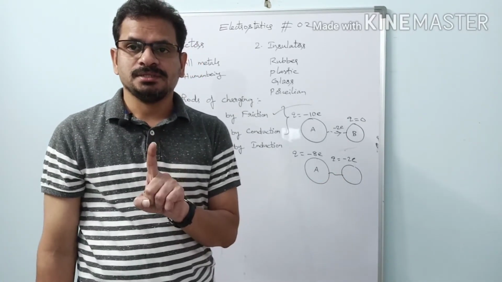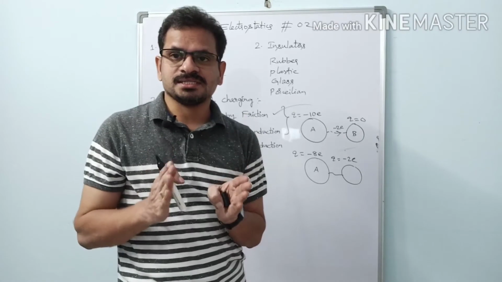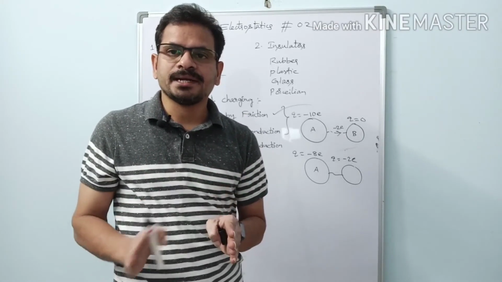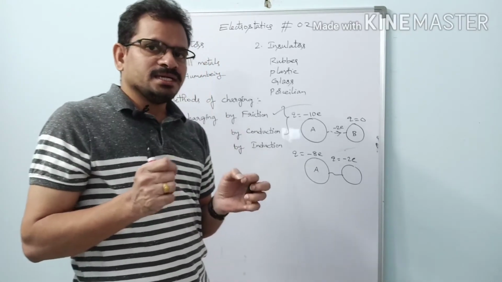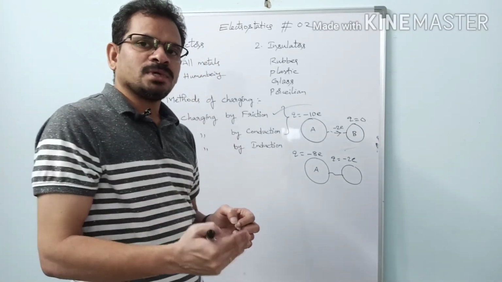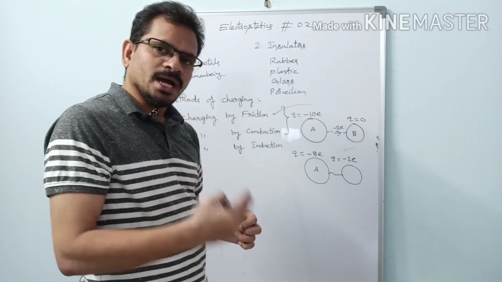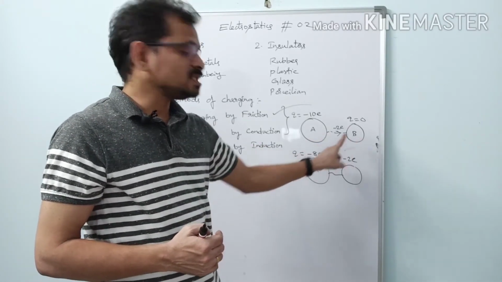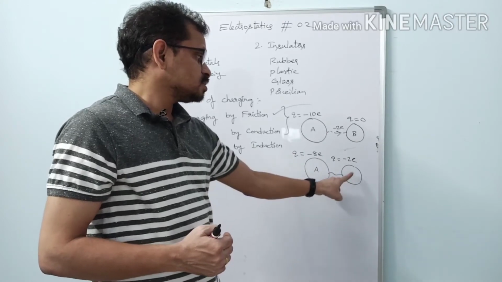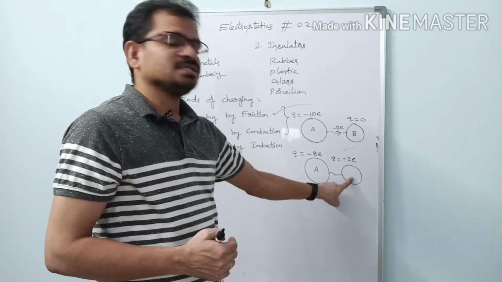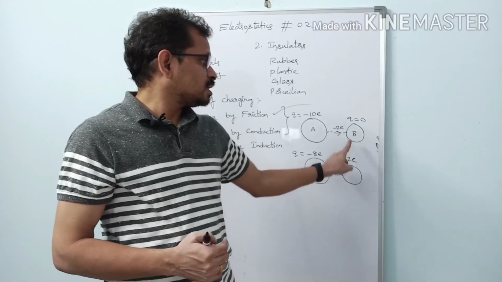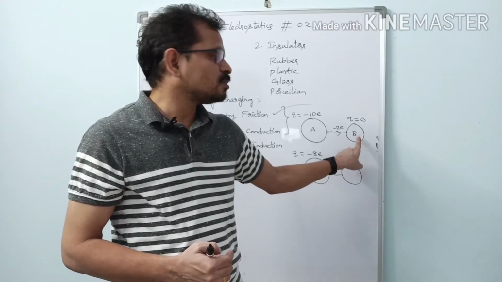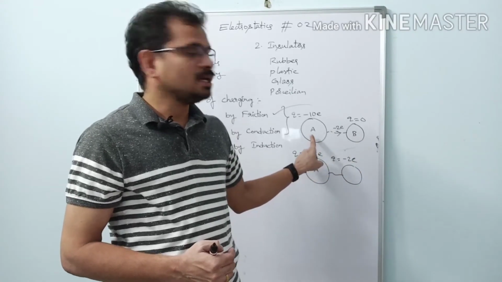Charge is conserved. If we consider any isolated system, the charge is conserved. Charge can neither be created nor be destroyed. It is just transferred from one body to another body. So from this body to this body there is a transfer of electrons, and in this way this body acquires some charge. Before, when there was no contact between these two bodies, the charge on this body was 0, and on this one minus 10e.